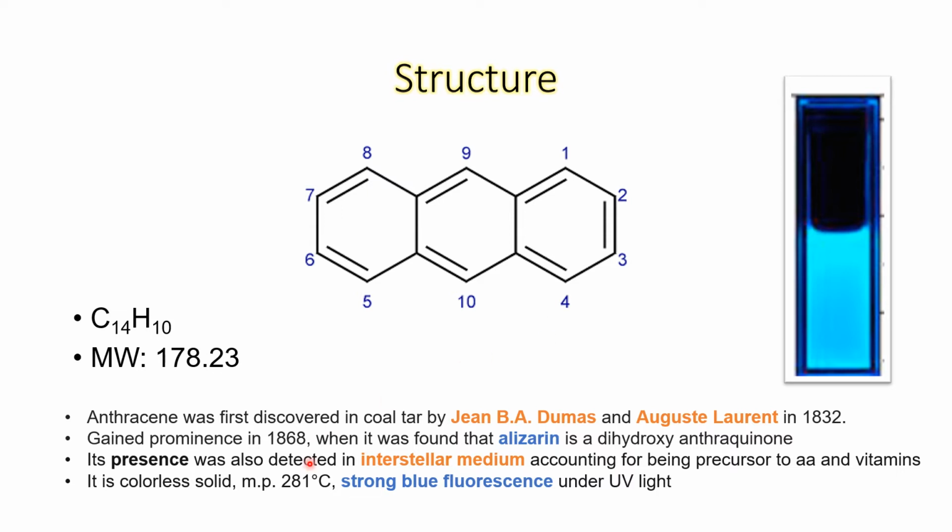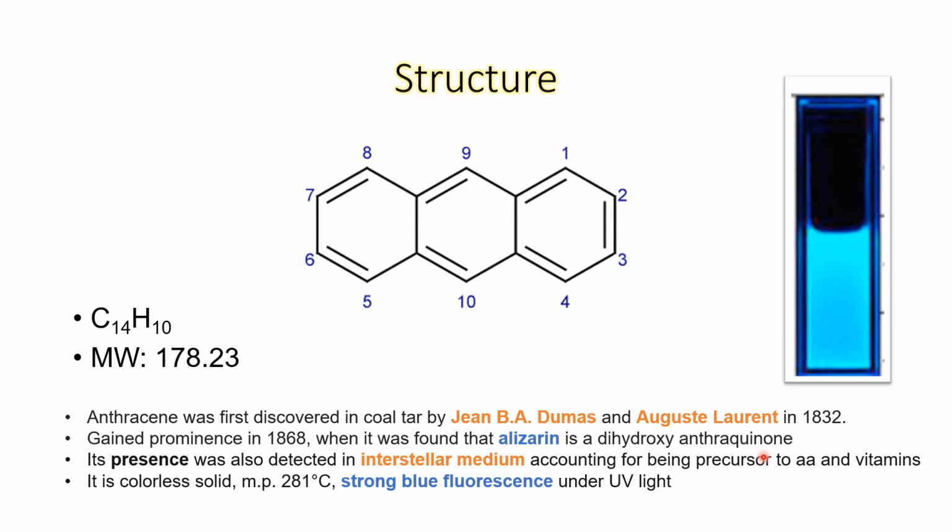Anthracene got popularity, or its importance was highlighted, when in 1868 it was found that alizarin, which is a red color dye obtained from natural sources, is actually dihydroxyanthraquinone. So it was a derivative of anthracene.